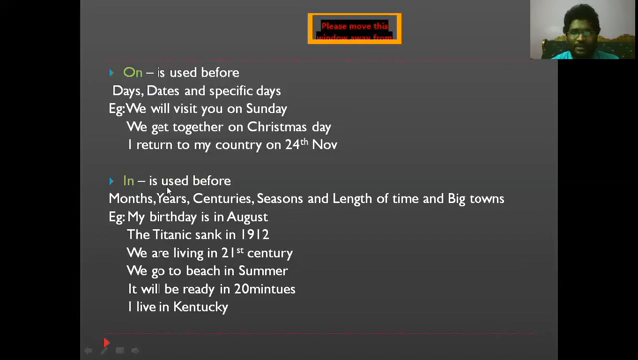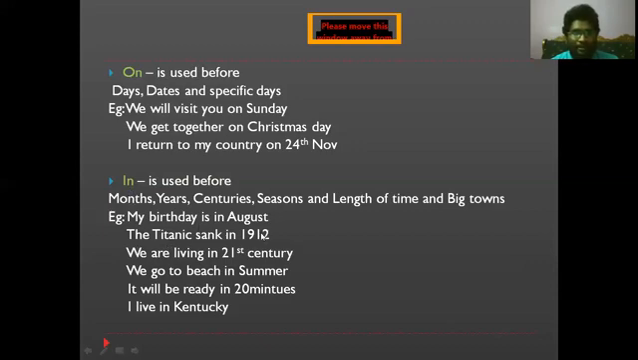And let's see a very frequent preposition that we use after "on", which is "in". Let's see where we're going to use this "in". So "in" is used before months, years, centuries, seasons, and length of time, and also before the names of big towns. Make sure of that. See the example, my birthday is in August. Whenever we are talking about months, make sure not to say my birthday is on August. No, you should not say like that, my dear. So please be careful. We should say my birthday is in August. August is the month. According to our English rule, we have to place "in" before the names of months.